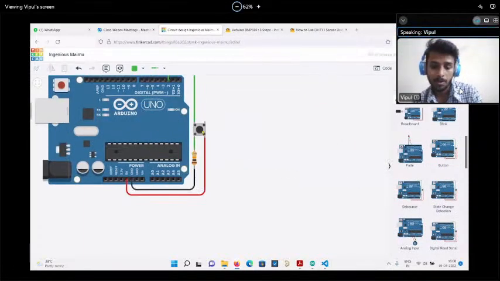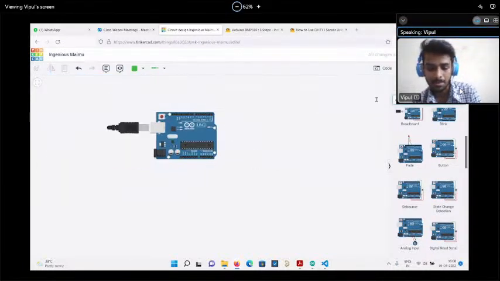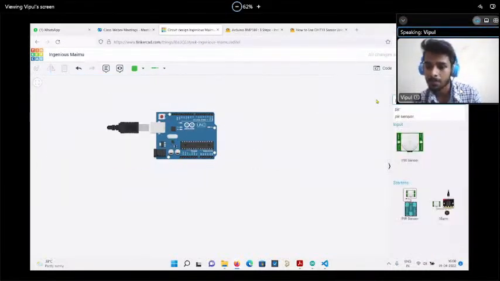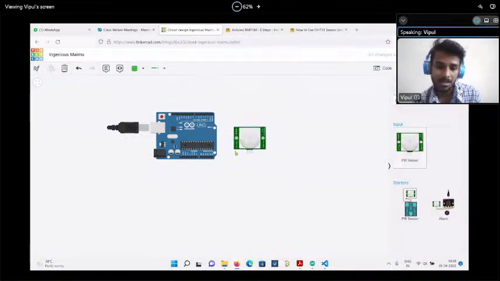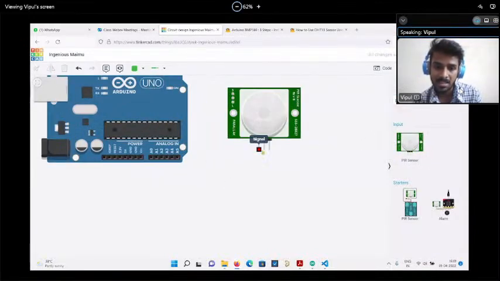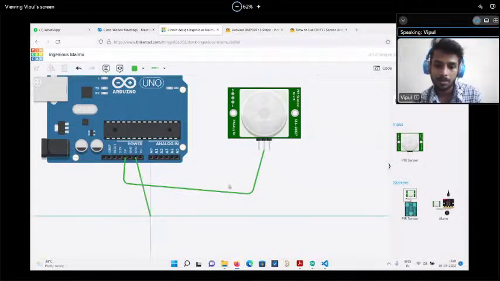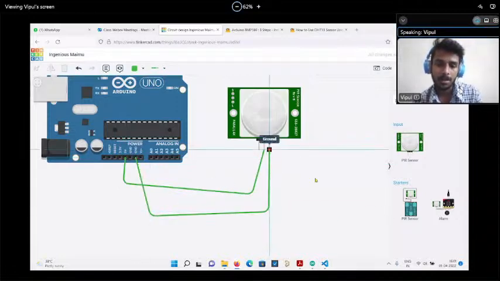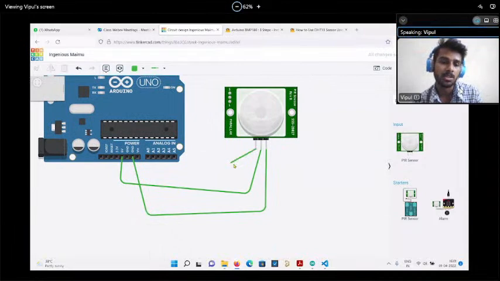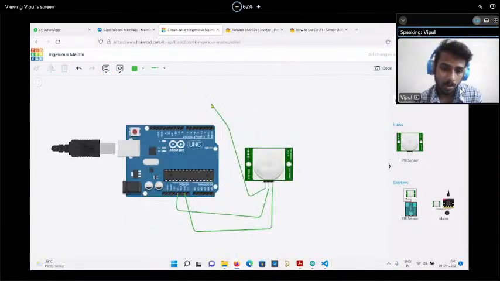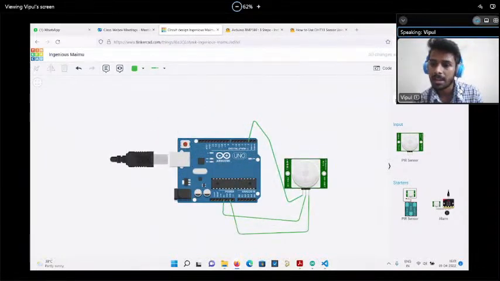Button example. Now I have to use the PIR sensor. I am removing the extra part and typing PIR sensor. Now I am taking this PIR sensor. See what pins it has: signal, power, ground. Let's connect the power pin to 5 volt, ground pin to ground pin, and we are able to get voltage directly on this particular pin. We can directly connect it on pin number 2. And if we start the simulation,